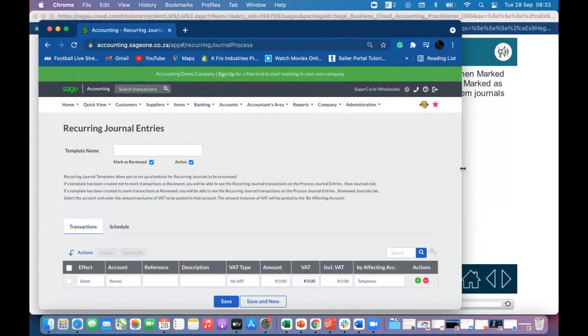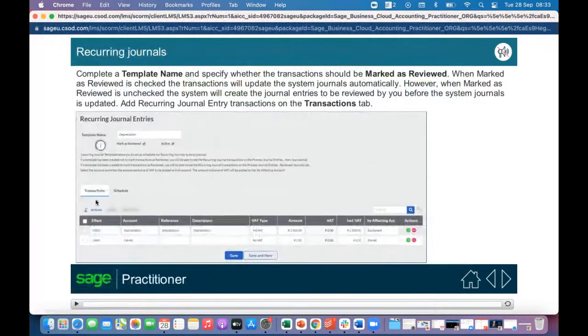So this is the screen that I was trying to get us to, which is exactly the same. Here you can see they've added in the description, depreciation. But before I go there, it says complete a template name and specify whether the transaction should be marked as reviewed. Here you can see they click on marked as reviewed.